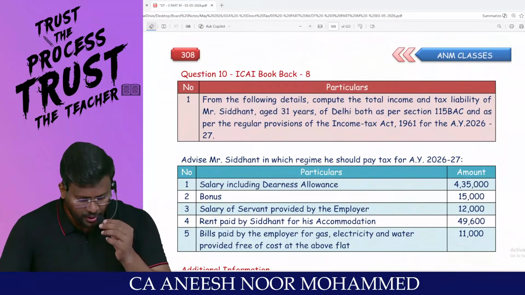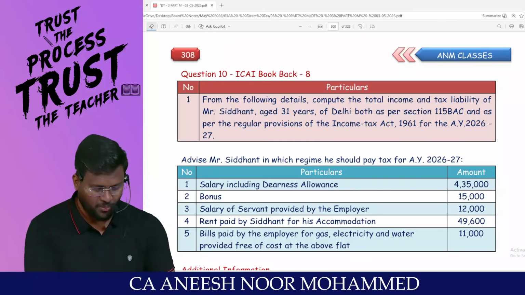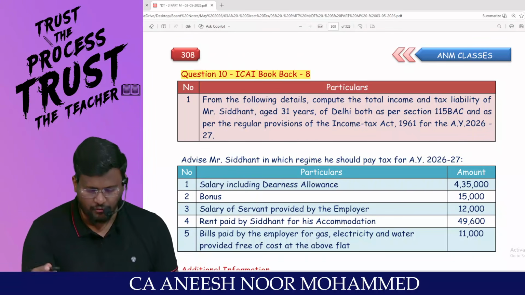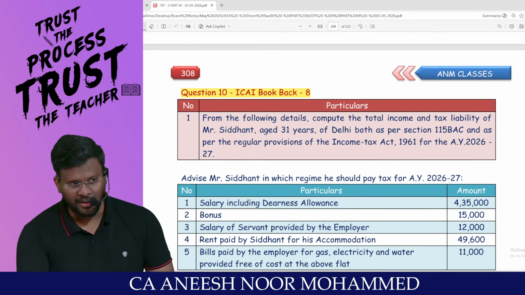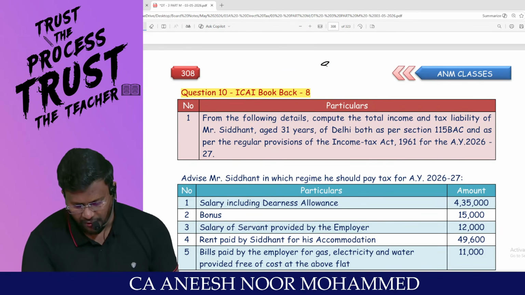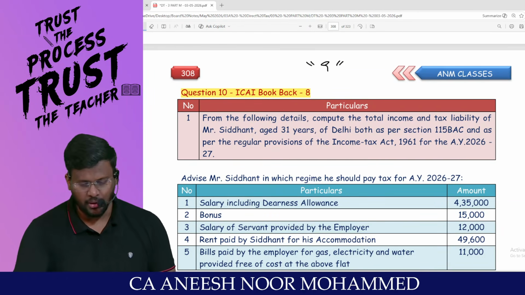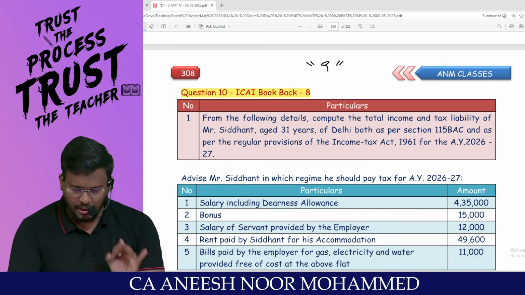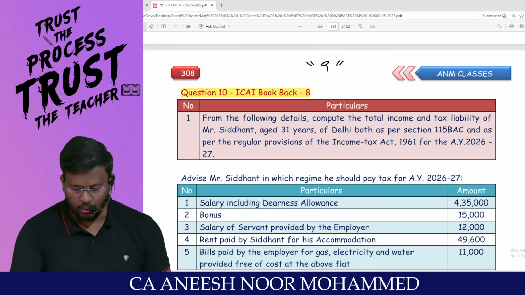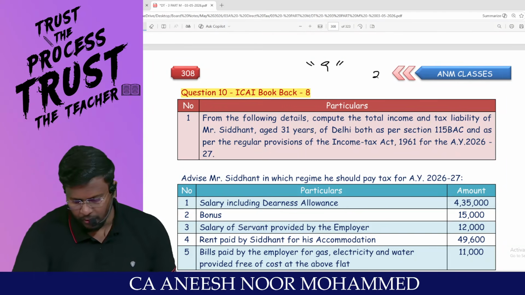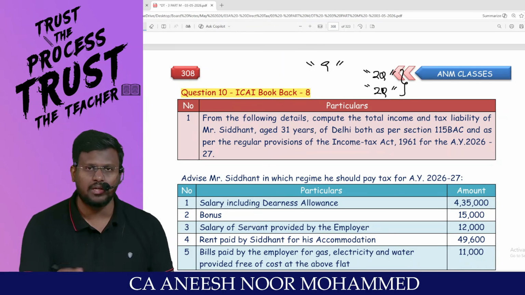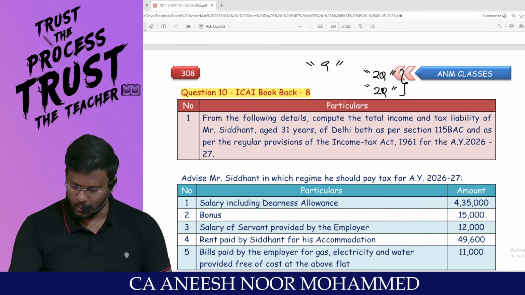Sir, very happy evening to all. So we are doing computation of total income, my dear lovable students. In that computation of total income, till the last slot, we have completed 9 questions. We are pending with 10, 11, 12 and 13. Only 4 more questions are pending. Out of that, we will solve the first 2 questions in this slot and we'll be doing 2 more. That will be our last slot for DT. With that, subject DT will come to an end.